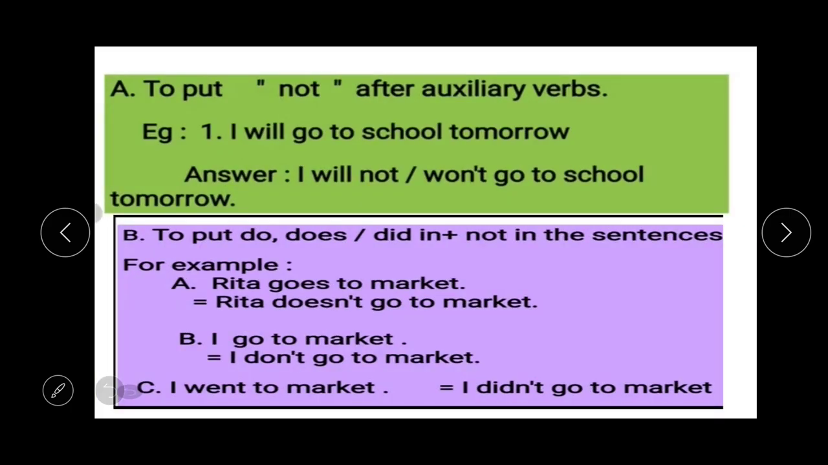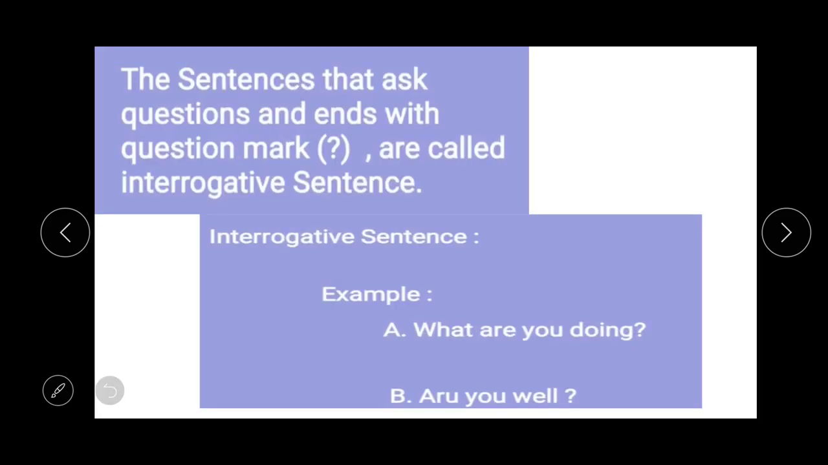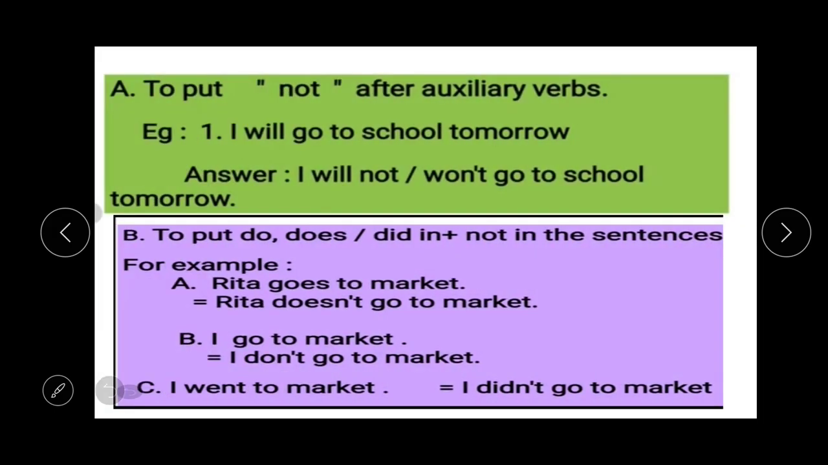Now students, there are two rules to change affirmative sentences into negative sentences. The first one is to put not after auxiliary verbs. You can see the example is given: I will go to school tomorrow. Here our auxiliary verb is will. So if you want to change this affirmative sentence into negative, we have to put not with it. That's why the answer has become I will not or I won't go to school tomorrow.